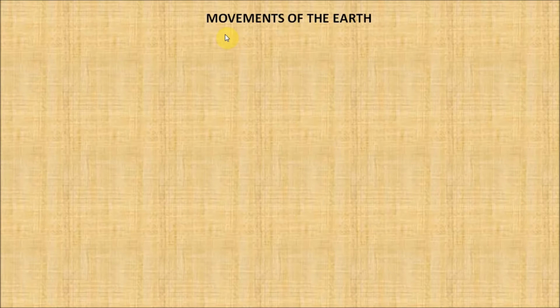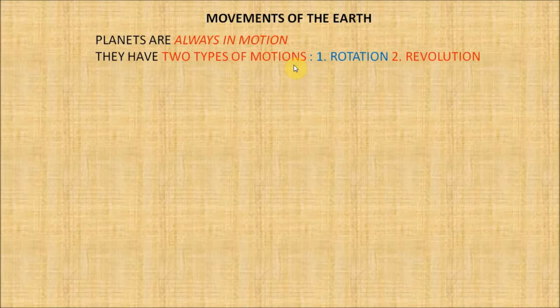Let's begin today's topic, movements of the earth. Planets of the solar system are always in motion. They have two types of motions. First, rotation, and second, revolution.